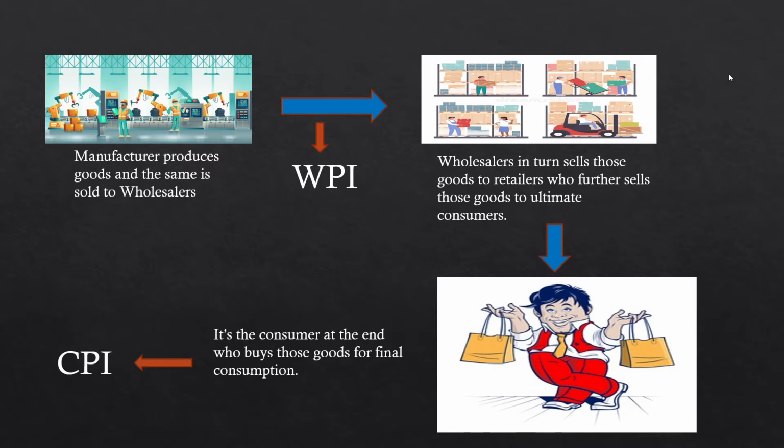Before 2013, in India, we used to measure inflation in terms of WPI, that is your wholesale price index, which takes into consideration the dealing of manufacturer to wholesaler, that is the prices at which the manufacturer sells those goods to wholesaler. But it has a lacuna, that the prices at which the consumers are ultimately buying those goods were completely missing. That's why CPI comes into picture, that is your consumer price index.